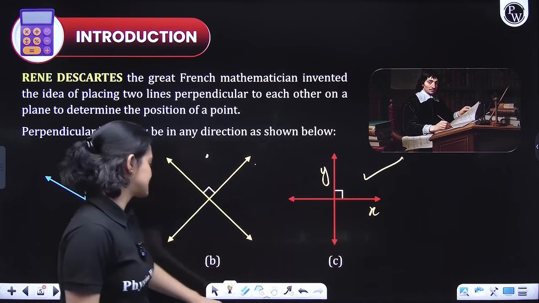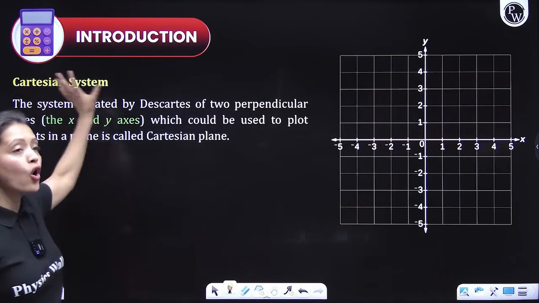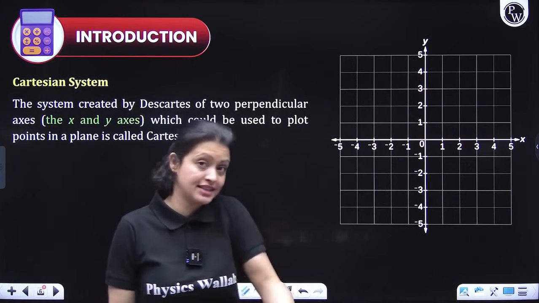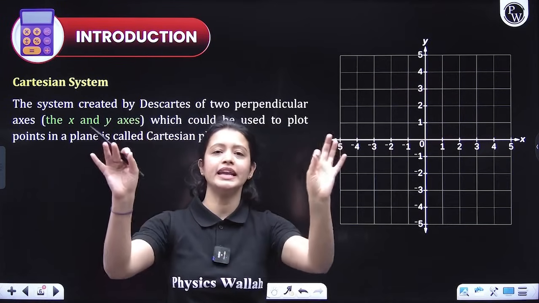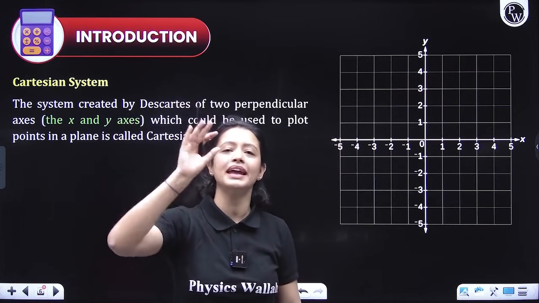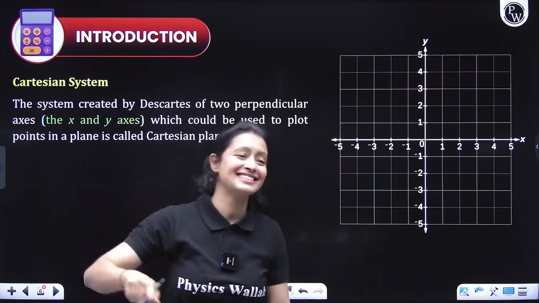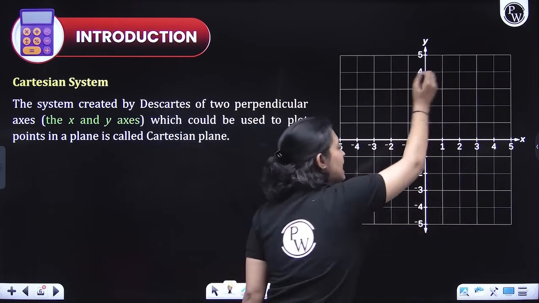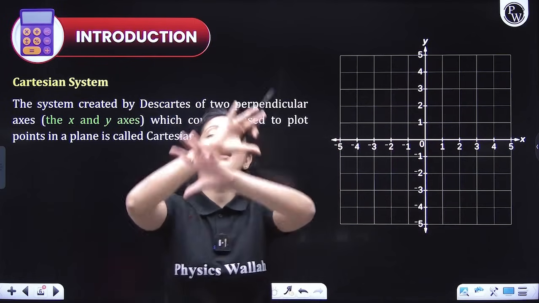Okay, so yes, now let's talk about the Cartesian system. What is a Cartesian system, guys? As we were discussing, to locate any point, we divide the plane using two perpendicular lines. These perpendicular lines and this entire thing form a Cartesian system.